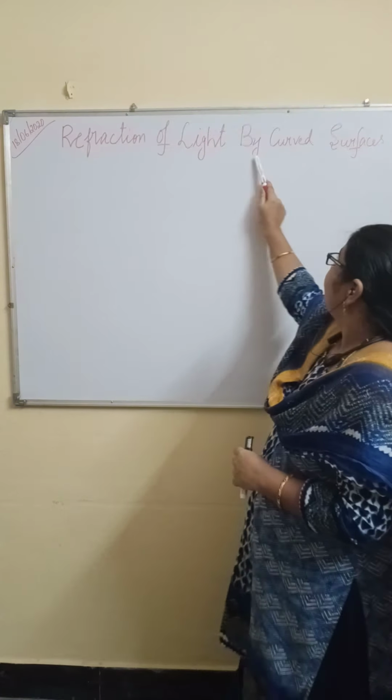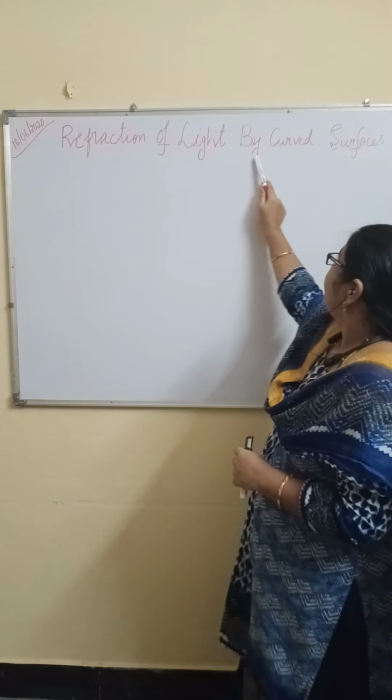And even when you keep a lemon in a glass tumbler, when you are looking from outside, the lemon will appear bigger in size. Lemon in glass.